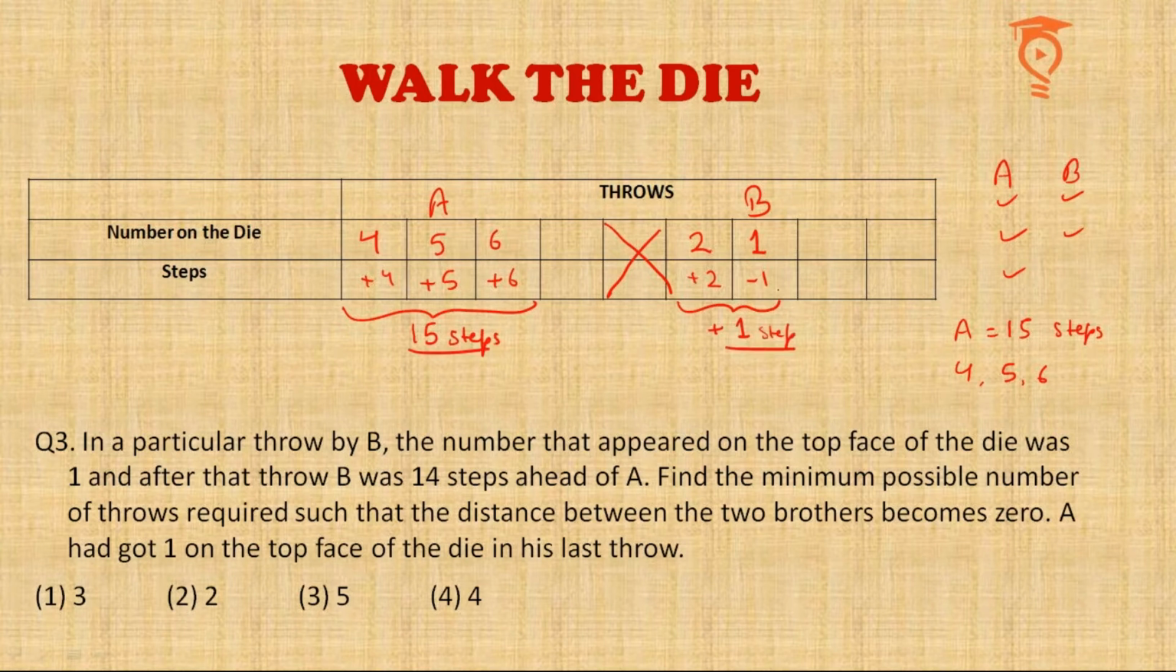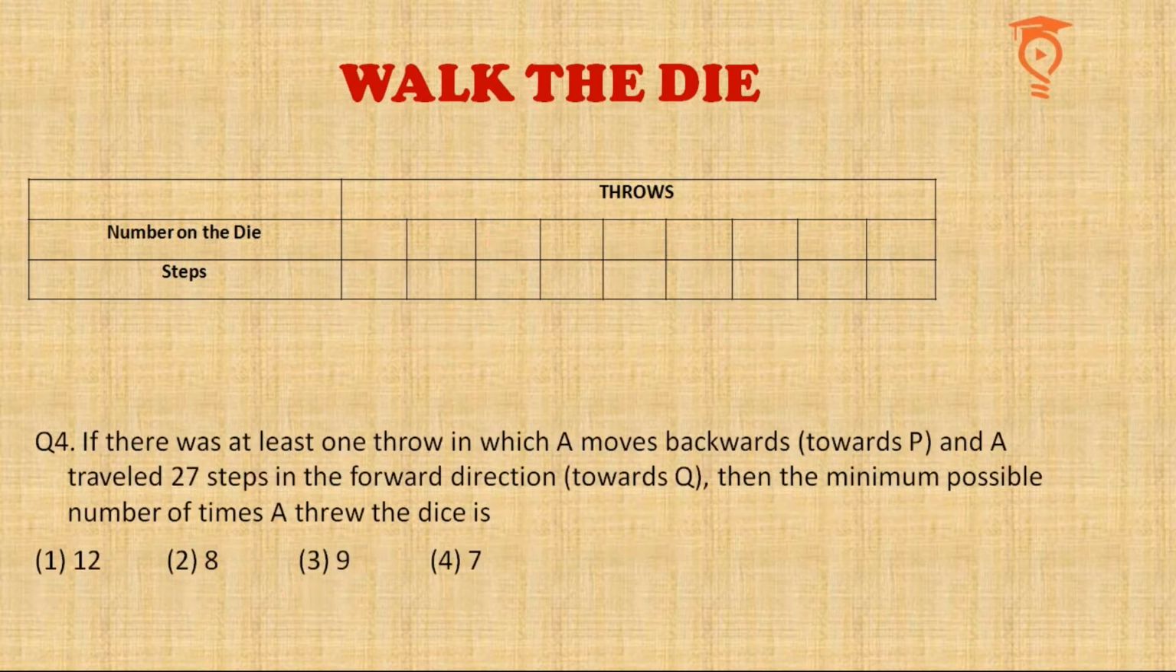So B, who was already 14 steps ahead, adds 1 step to his and makes it 15 steps ahead of the starting point or A's point, and A in those 3 throws will be able to cover 15 steps, and A and B will be leveled together. So we see that 3 and 2 there are 5 steps. Question done.